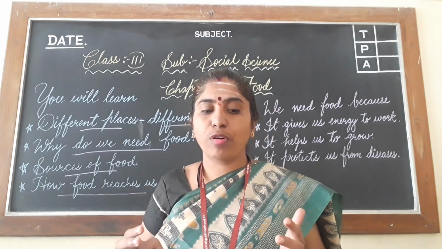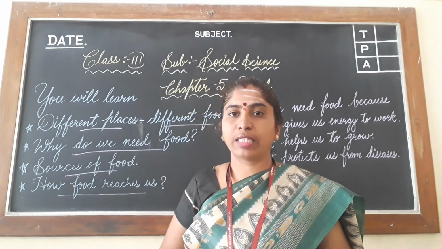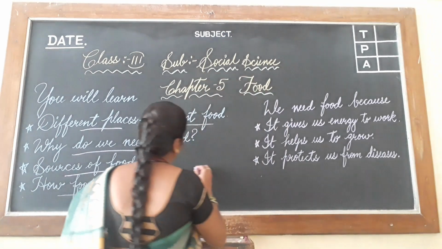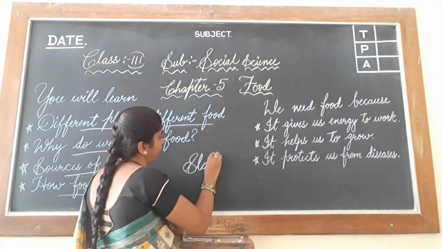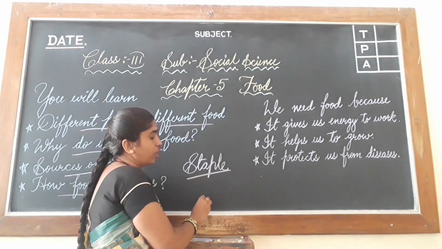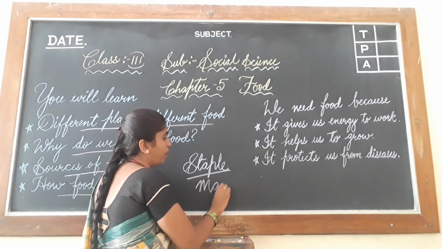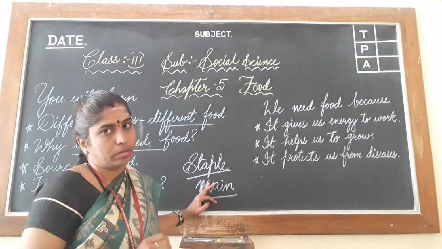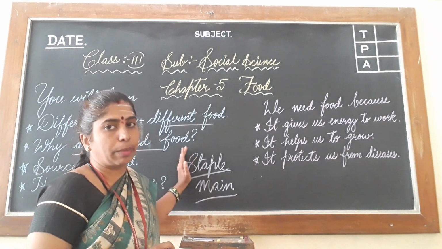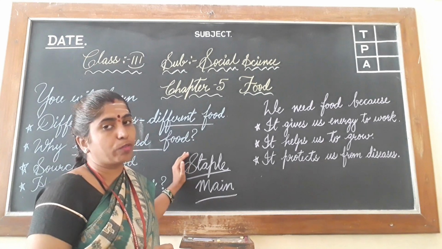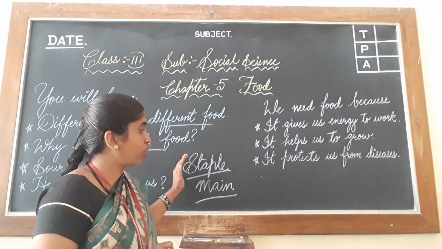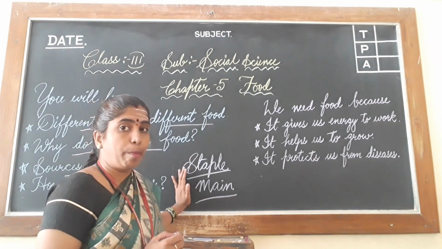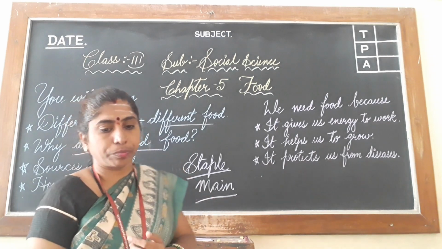Children, the main food eaten regularly by people of a place is called their staple food. Staple means what? Main food. S-T-A-P-L-E. Staple means main food. This is the main food of the people. In North India, I said they eat wheat more. So that is chapati, roti, it's their staple food. In South India they eat rice more. So the people of South India's staple food is rice. It's their main food.